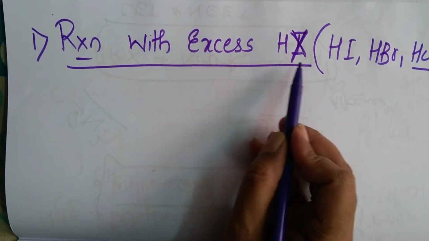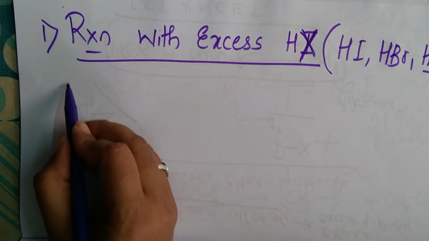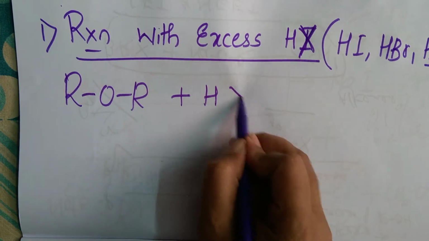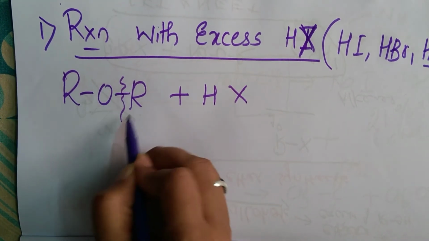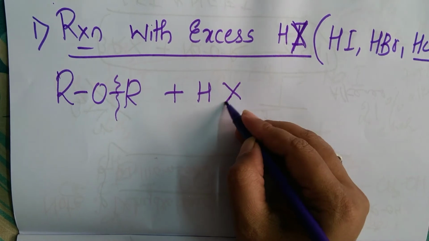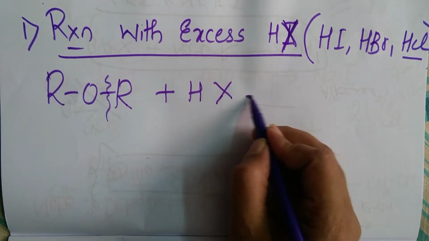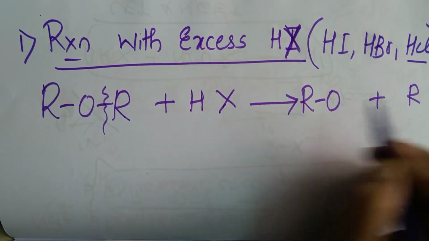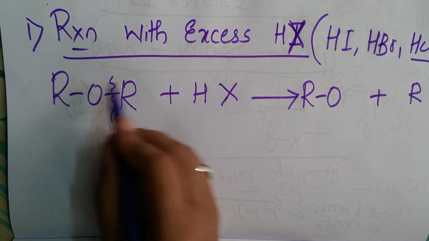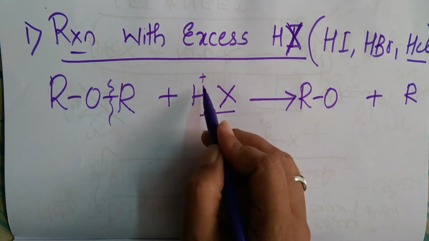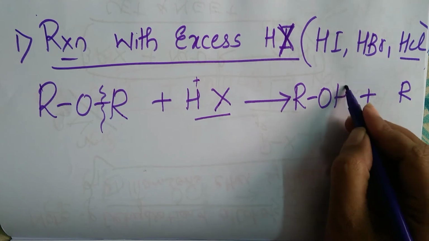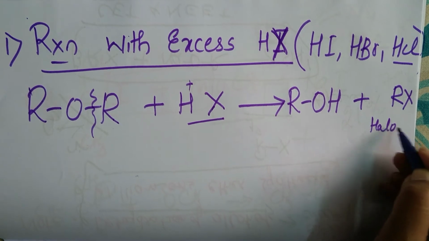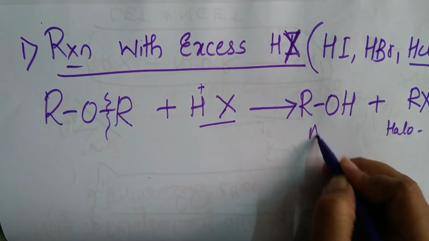If you take excess of HX and react it with ethers, what happens? I am writing HX. The bond between carbon and oxygen breaks. Where is carbon present? In the alkyl group R. So you get RO and you get R. O negative will be there, so the positive part of HX should come. H is positively charged. So you get ROH and RX. What is RX? Haloalkane. And what is ROH? It is an alcohol.